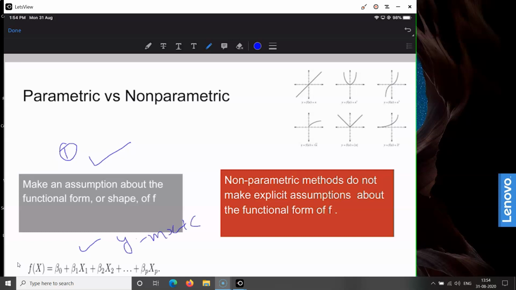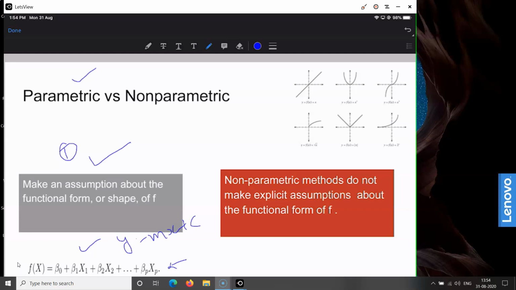This is a very general equation for the linear function, which can take more than one variable. So the majority of machine learning algorithms assume that the relationship between the input variable and the output variable is a linear one. If such assumptions are made by the machine learning algorithm, that kind of algorithm is called a parametric algorithm.